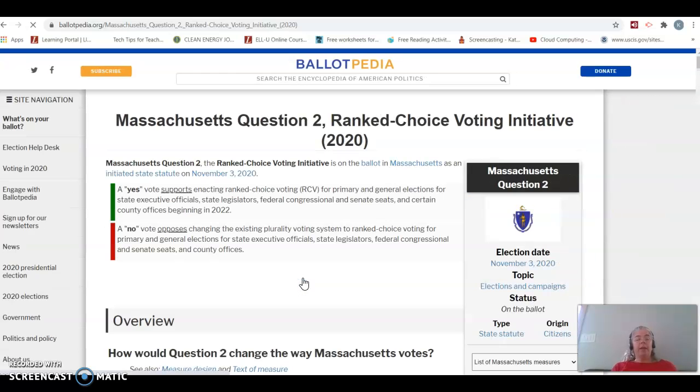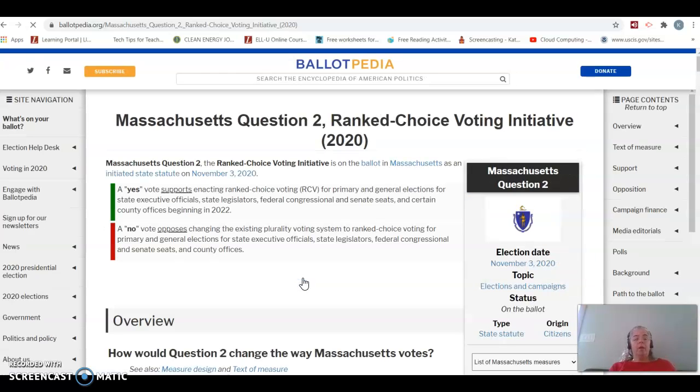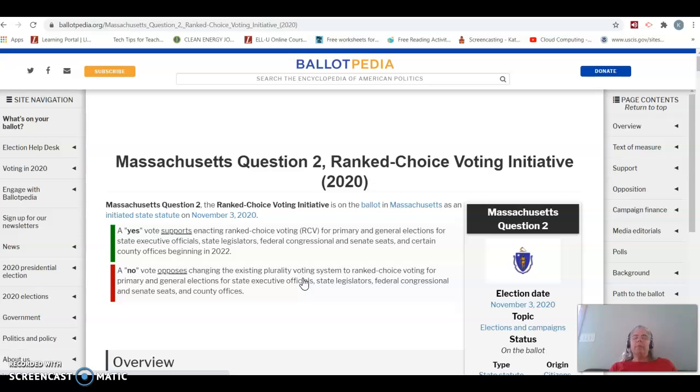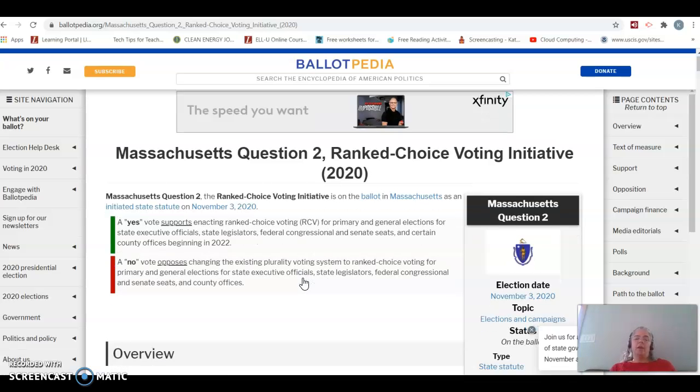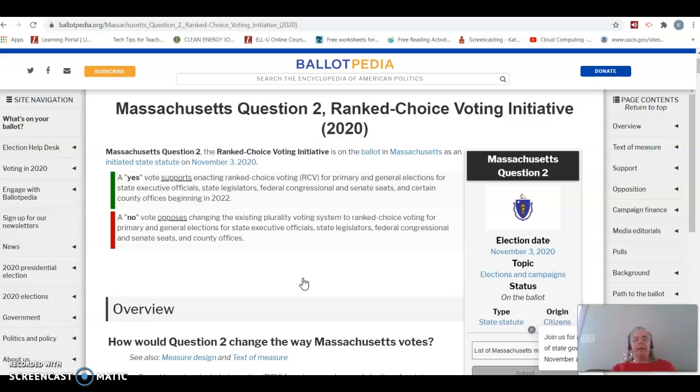This is a complicated one. It's about ranked choice voting. And this is about when there are a lot of people on the ballot, especially in a primary ballot, if there are a lot of people who are running for that office. And so how do you choose? Some people feel like if they choose one person and that person doesn't get enough of the vote, they've sort of wasted their vote. This really came to a head this year where there was a highly contested state Senate seat, and there were 9 people running for the office. And the person who finally won after lots of recounts got less than 23% of the vote.